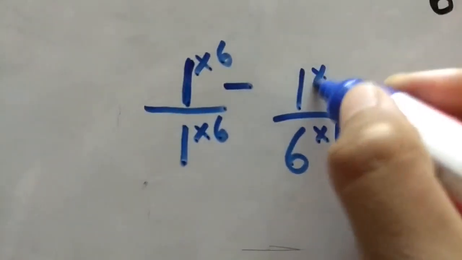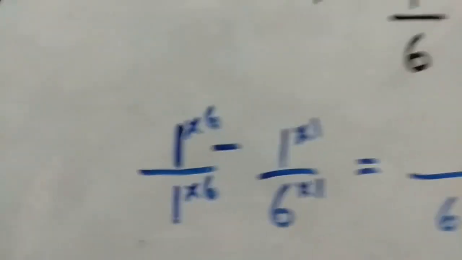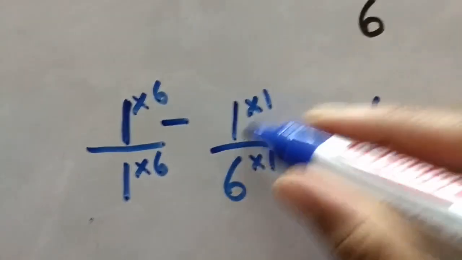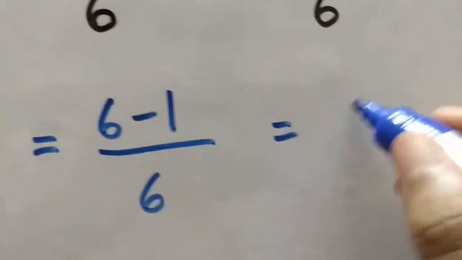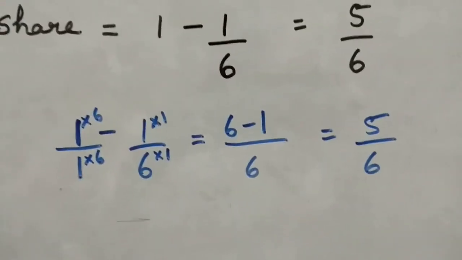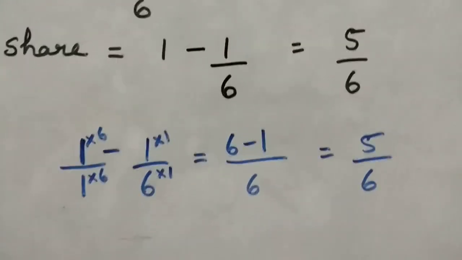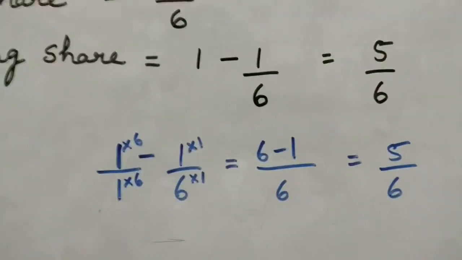So take this to the numerator as power of. Now just observe. 1 6s are 6 minus 1, 1 1s are 1. 6 minus 1 gives you 5 by 6. So this is the step which you need to follow if you want to go as per LCM calculation, finding out. Okay, now moving on to the next.